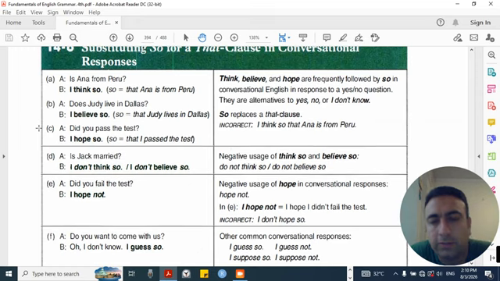Think, believe, and hope are frequently followed by so in conversational English in response to a yes-no question. They are alternatives to yes, no, or I don't know. So replaces that clause. Incorrect: I think so that Anna is from Peru.